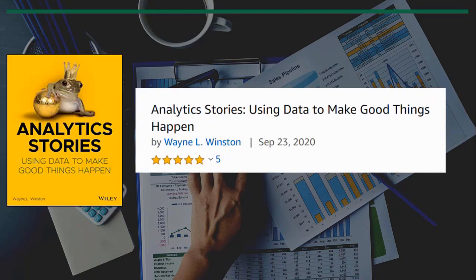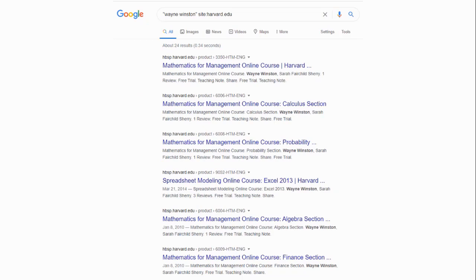And his other book here is Analytic Stories. And this is a very interesting book because what Dr. Winston does with this is he solves real world problems using Excel and using analytics to show some interesting things that have happened historically, and proving them with Excel and with statistics in Excel.